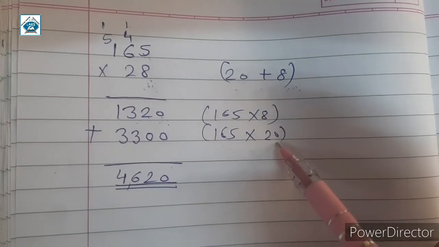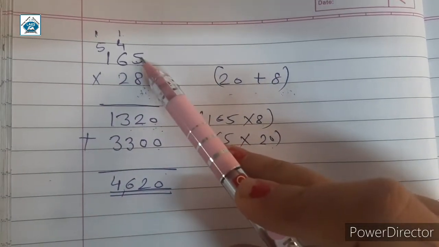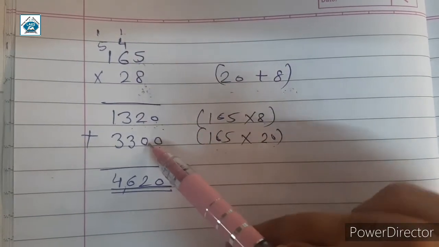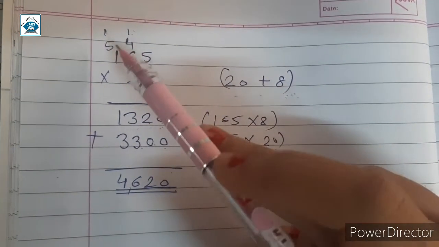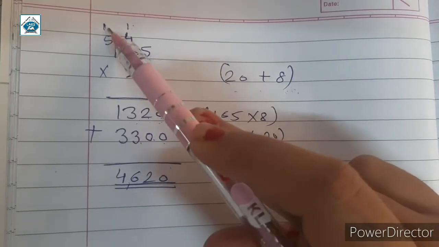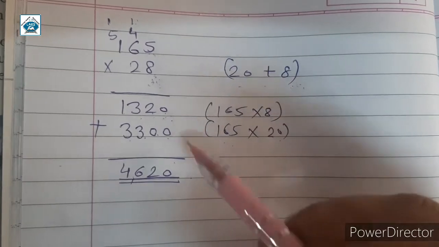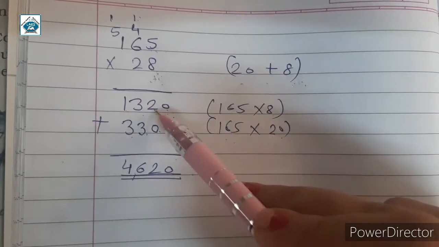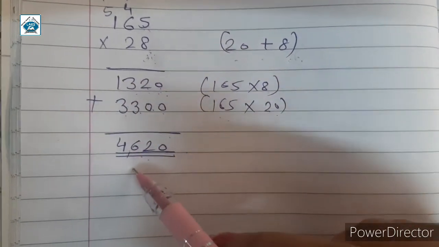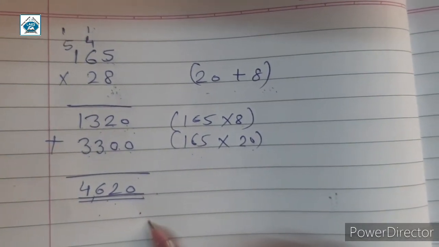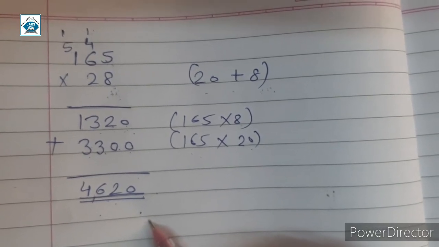And next, 165 multiply 20. So here write 0. And next 2 5s are 10, 1 carried, 0. 2 6s are 12, 12 plus 1 is 13, 3 and 1. 2 1s are 2, 2 plus 1 is 3. And then add: 0 plus 0 is 0. 2 plus 0 is 2. 3 plus 3 is 6. 1 plus 3 is 4. 4620 rupees will be paid to Shantaram for 28 days working.